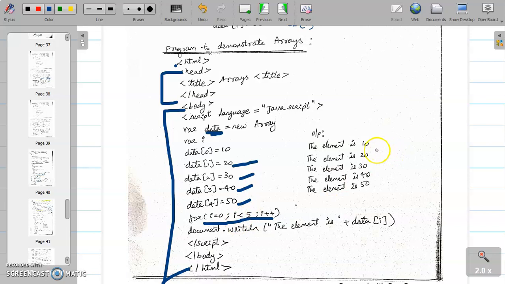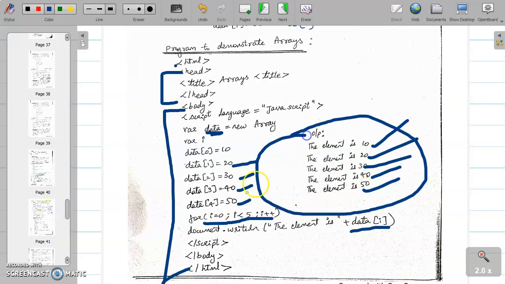For the first iteration, data of 0 value will be printed. The element is 10. Next, for the second iteration, for i is equal to 1, the element is 20. For the third iteration, the element is 30. Next, the element is 40. Next, the element is 50. This is the output printed for the array. Then close the script, close the body, close the HTML. This is how we use arrays in JavaScript. Next we will see string object.